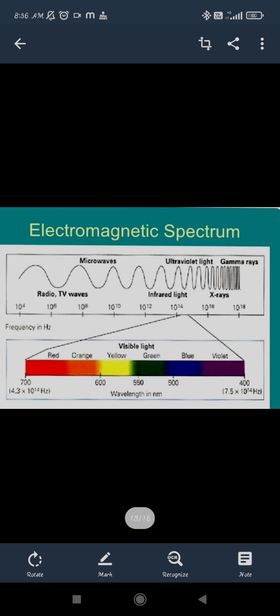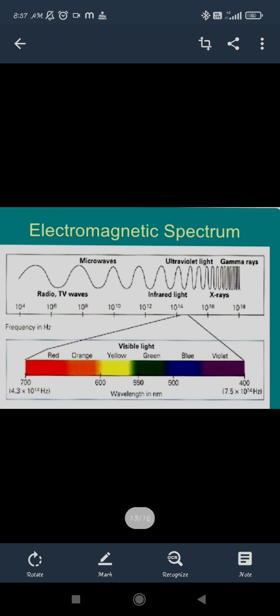I think you have studied all this before also. If you talk about the wavelength of the colors going in the downward direction, then the lower part of the graphical representation is for the visible light that we are able to see. That is white light, and in that white light we are talking about the 7 light colors.